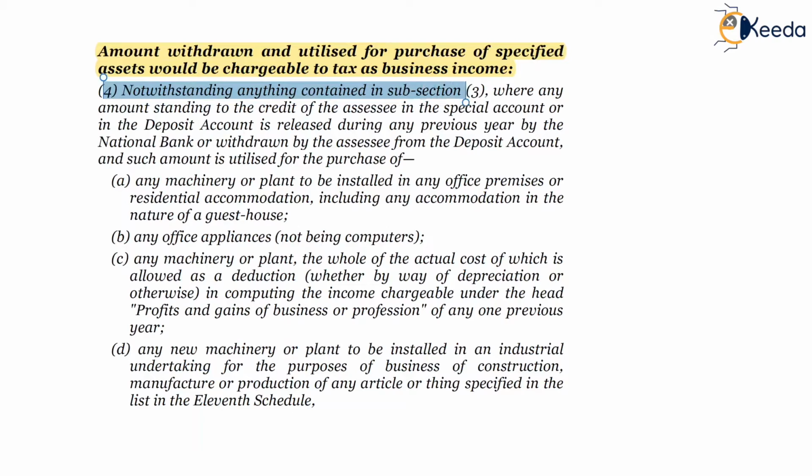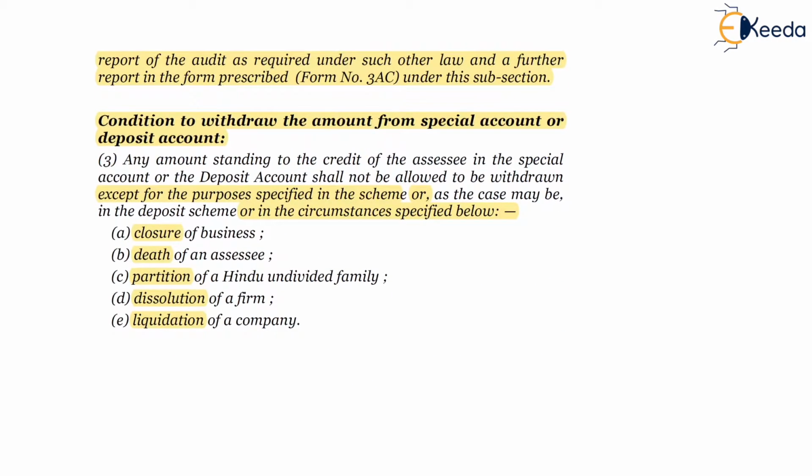Notwithstanding anything contained in subsection 3. So it starts with a non-obstante clause, meaning it will supersede the provisions of subsection 3. Subsection 3, we have studied, says that the amount can be withdrawn for the purpose of specified business, for the purpose of specified activities, or it can also be withdrawn for the purpose of specified circumstances.